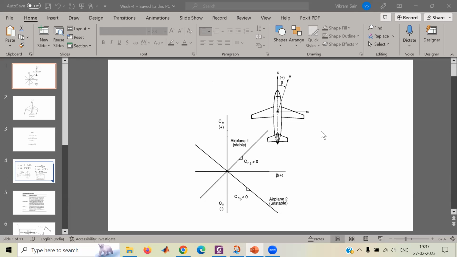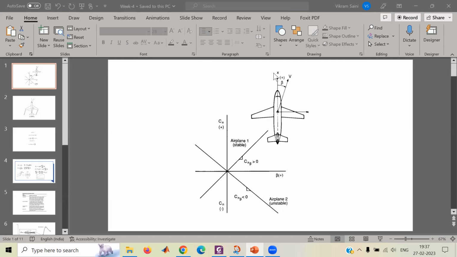So this is basically the side slip depiction only. So whenever side slip exists, what is the aircraft going to do? It will try to come back to its course. It will try to make beta zero, right? And that is what we call stability, directional stability.